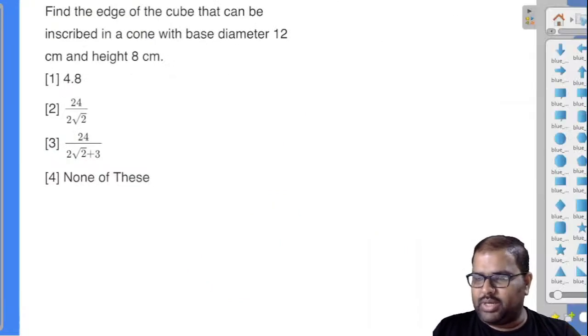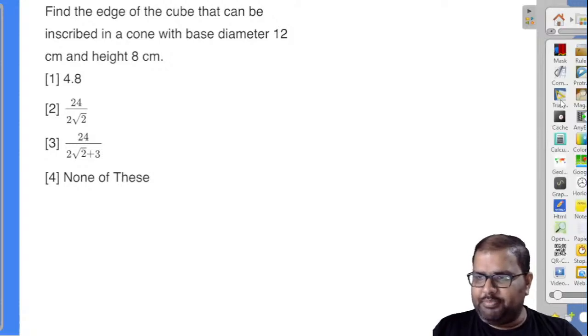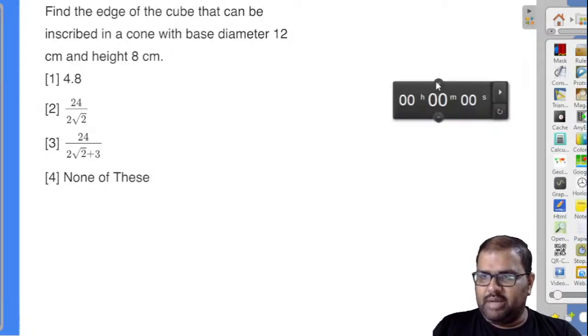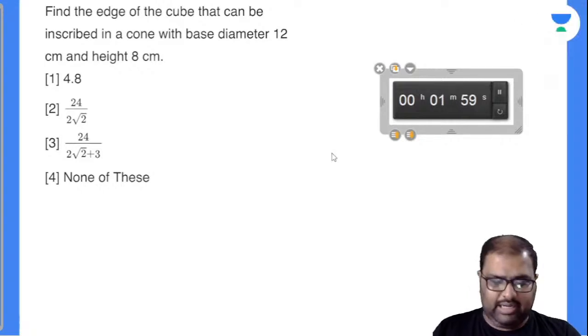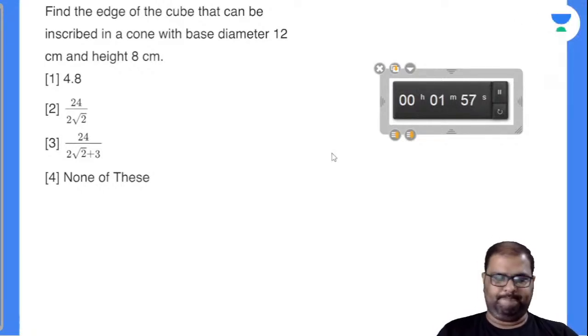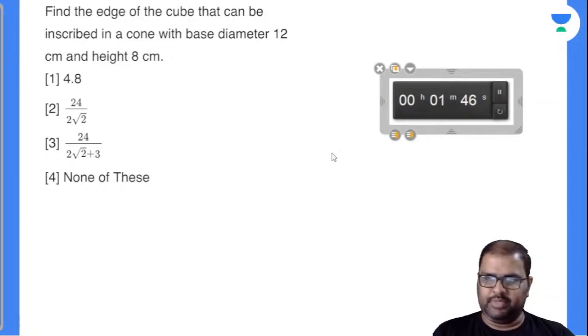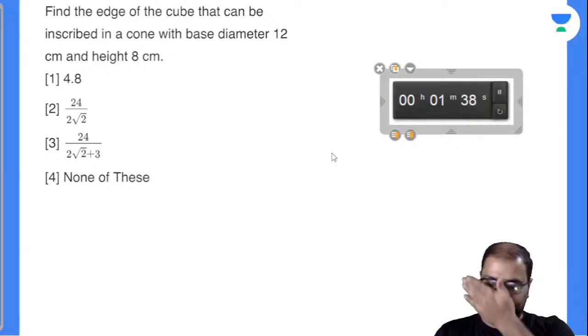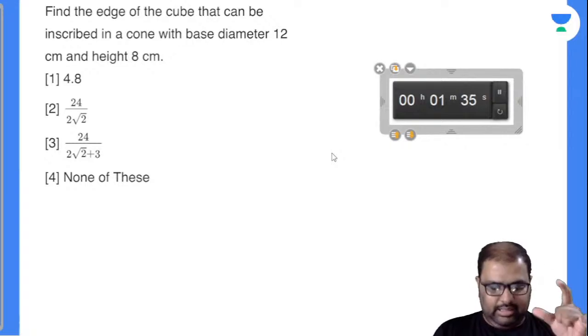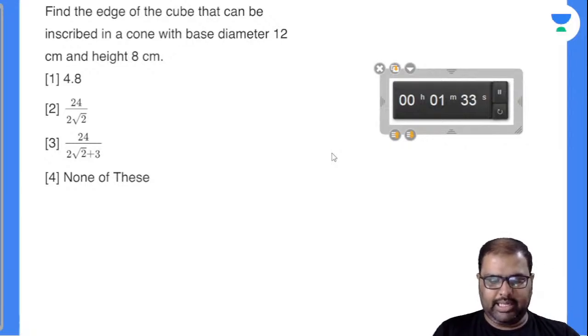I'm expecting you guys to answer this question. We have done a similar type of question in the previous class itself, but we took it as circles. Now it is not circle, it is asked with a polygon. Of course, right? Cone, cube. Cube I'm taking it as polygon. 3D shape. Again, this entire class depends upon drawing the diagram perfectly. Those who can draw the diagram can easily solve the question there.